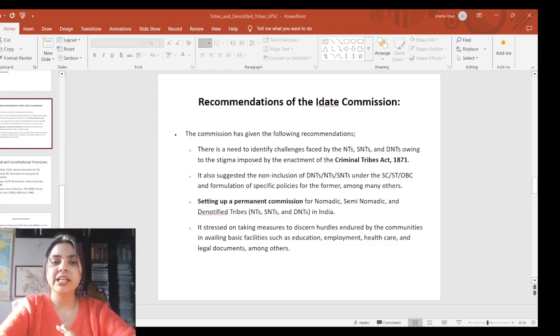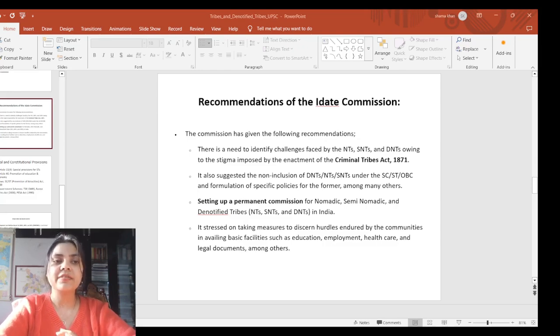So the commission has also suggested setting up a permanent commission for these tribes, and it has stressed on making measures to lessen the hurdles incurred by this community in availing basic facilities such as education, employment, healthcare and legal documents, among others.